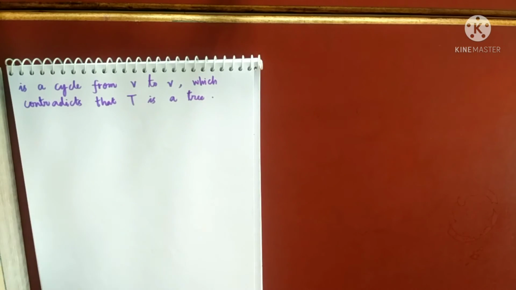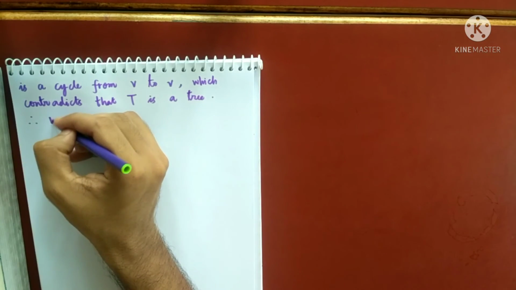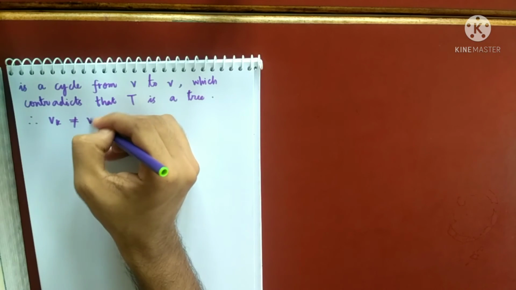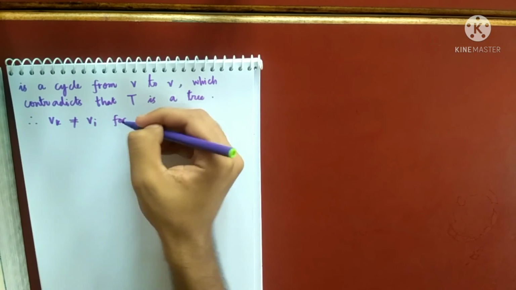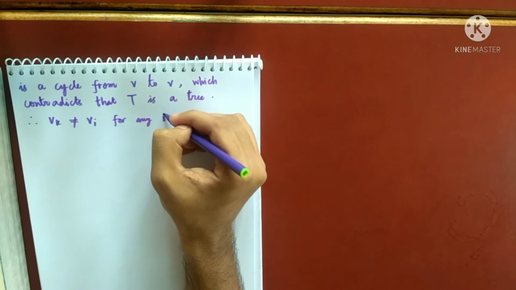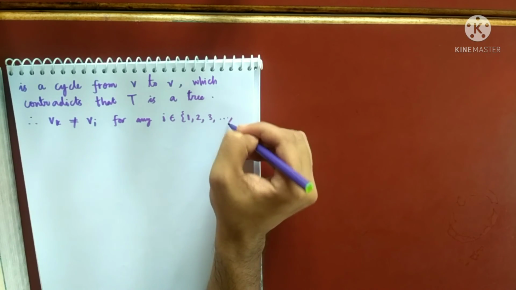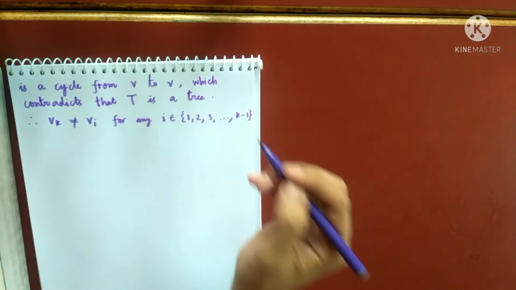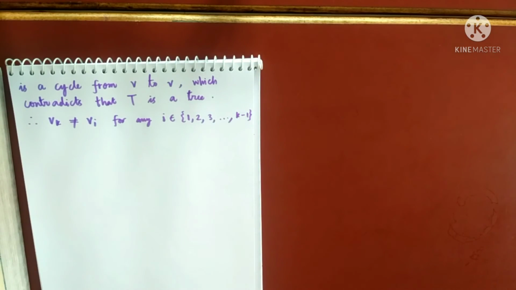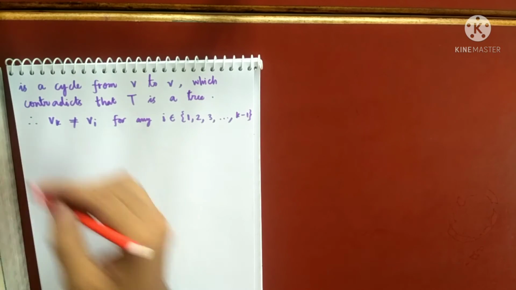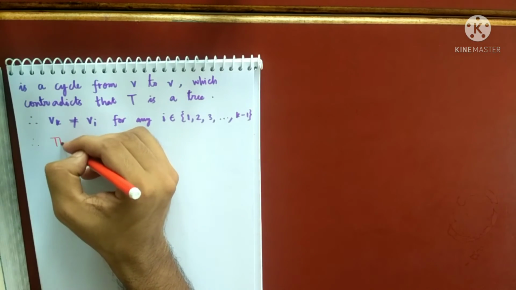So therefore Vk is not same as Vi for any i belonging to 1, 2, 3, up to k minus 1. So Vk is not same as V1, Vk is not same as V2, and so on, Vk is not same as Vk minus 1.